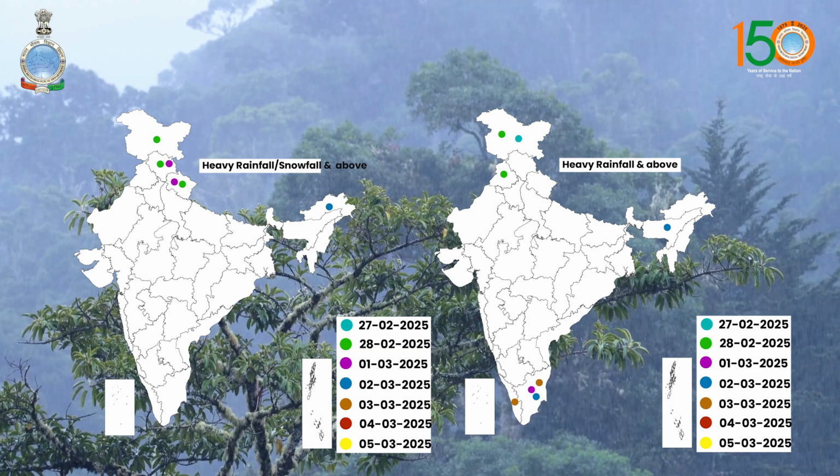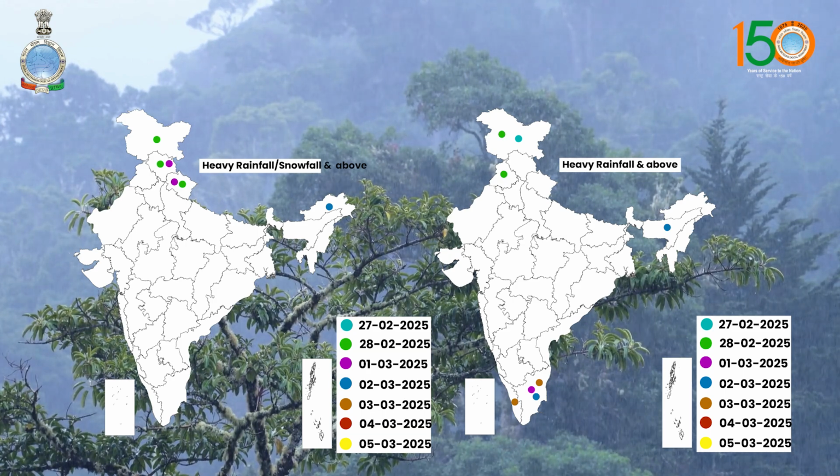In Jammu and Kashmir on 27th, Banihal recorded 8 centimeters, that was the highest. On 28th February, in Jammu and Kashmir, Udhampur recorded 21 centimeters, that was the highest. In Himachal Pradesh, the highest recorded was at Kothi, Kullu, 13 centimeters. In Uttarakhand, Devprayag recorded 9 centimeters, the highest in Uttarakhand. On 1st March, in Himachal Pradesh, Bhuntar, Kullu, Joginder Nagar and Shivbag all recorded 11 centimeters, which was the highest.